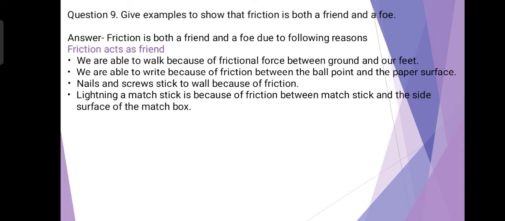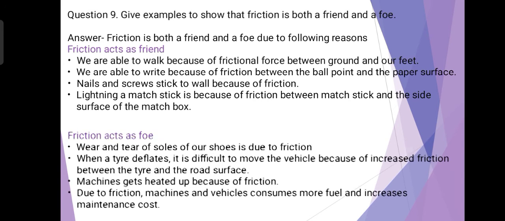Second, we are able to write because of friction between the ball point and the paper surface. Third, nails and screws stick to wall because of friction. And last, lighting a matchstick is because of friction between matchstick and the side surface of the matchbox.